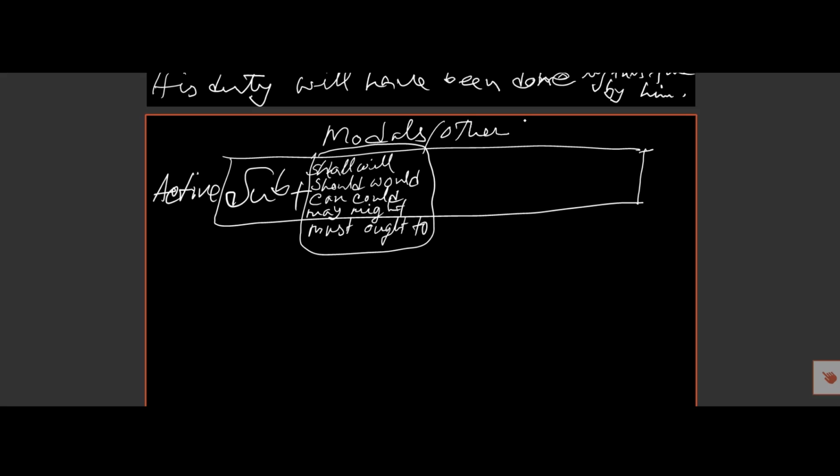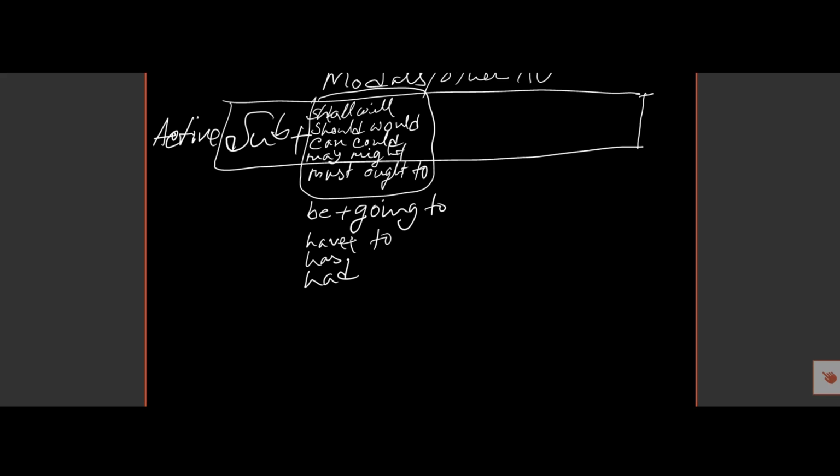auxiliary, other helping verbs. So if there is be plus going to, or have to, has to, or had to, or be verb to, then these are some other auxiliary verbs.